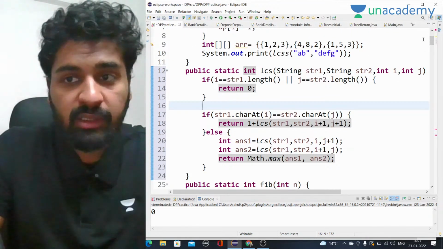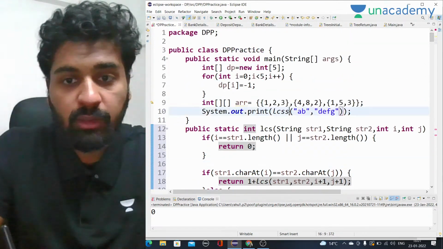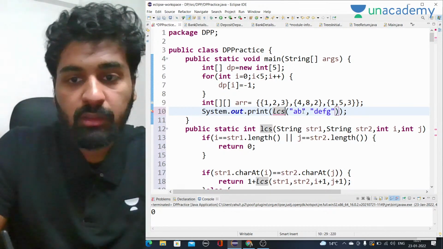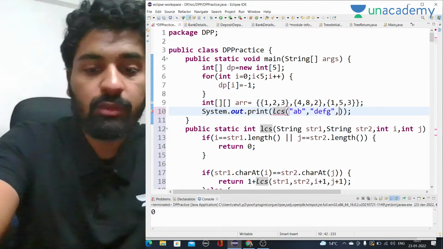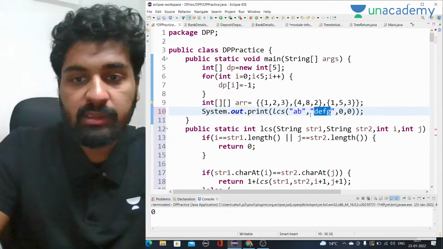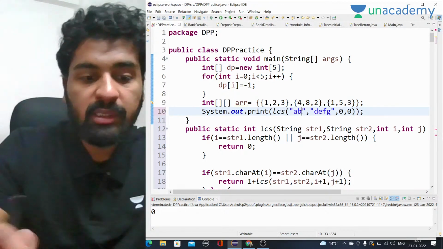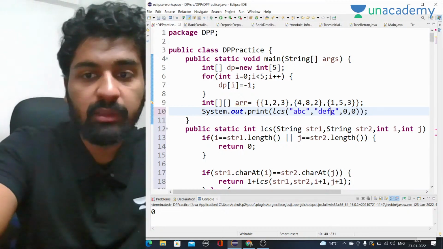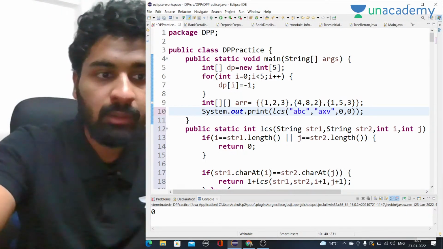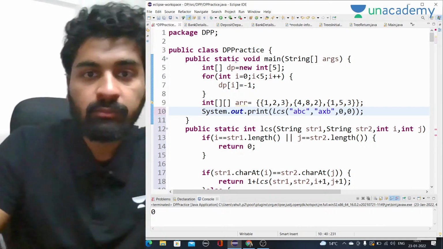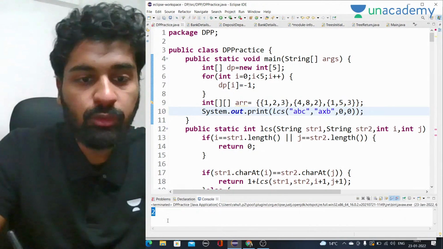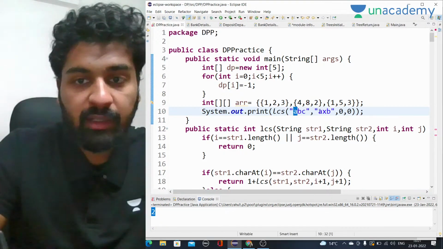Okay, and you can test it as well. Let's test it. Let's call LCS for ABC and AXB, and here we have to pass 0 0. So this is what we have to do. Let's run it. You can see the answer is 2 because there is only AB and AB here.